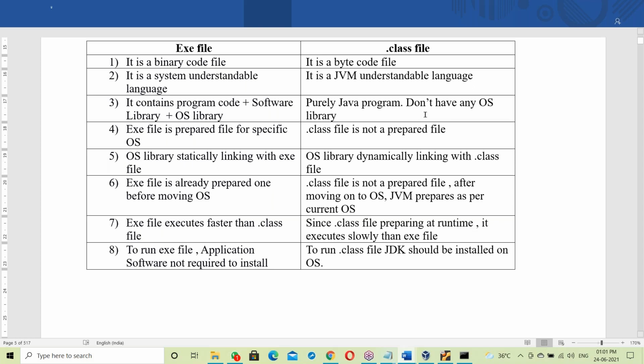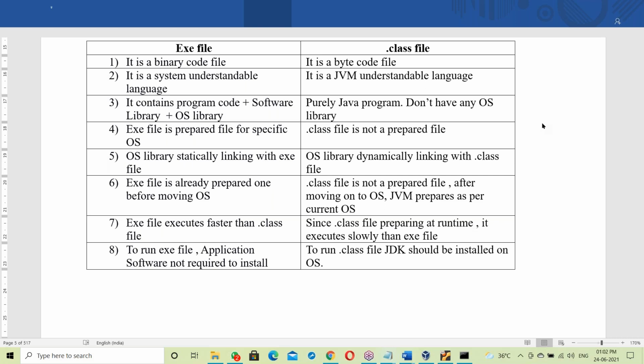Next, let us take Python. In case of Python also, the Python program file is not linked with the OS library.